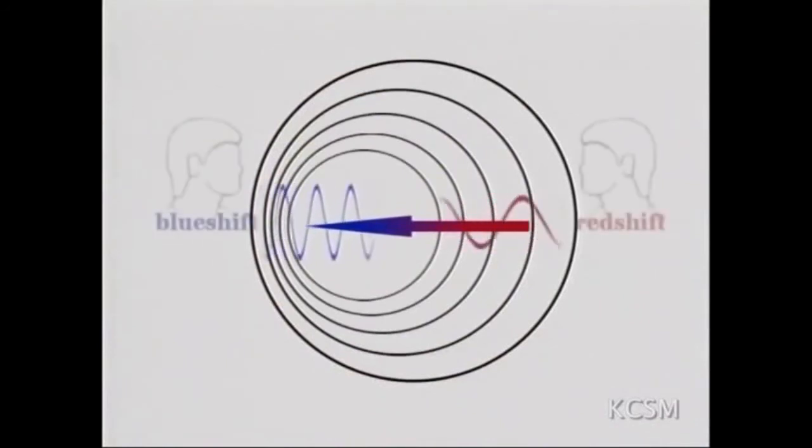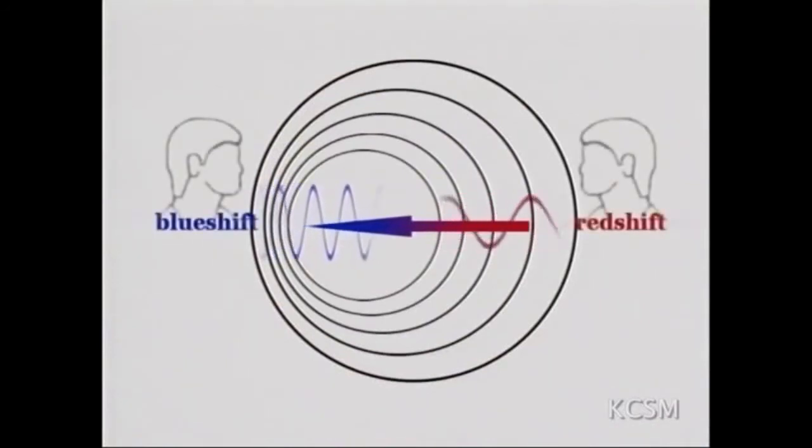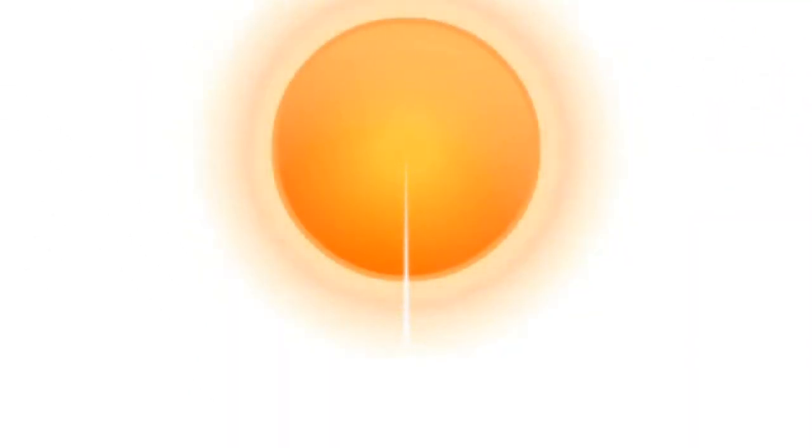A similar effect can be observed with light. The waves coming towards you are compressed, they're a higher frequency. The waves going away are a longer wavelength, a lower frequency. The light is shifted towards the red end of the spectrum. Starlight is made up of the full spectrum of wavelengths.